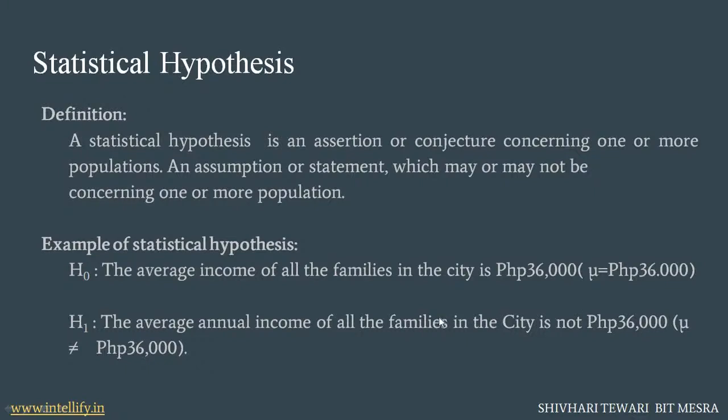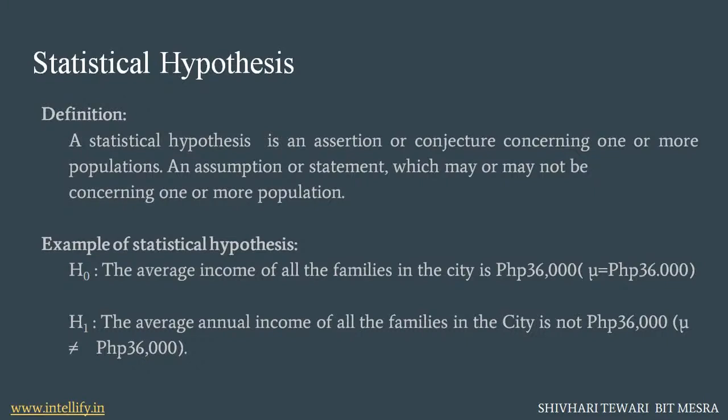So here mu is not equal to 36,000. Now, how does the person who is testing that the average income of the families in the city is 36,000 do it? He will go through the data of the people living in some city in the Philippines, and he will check what the average income of all the families in the city is.